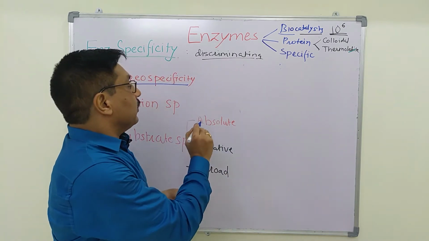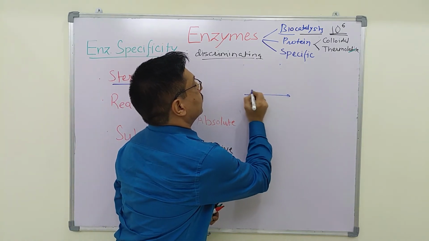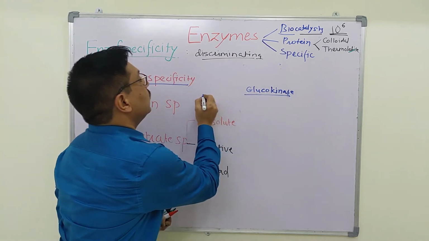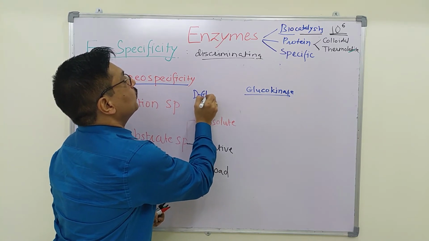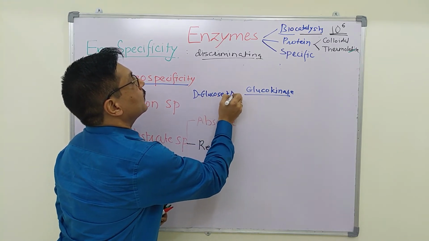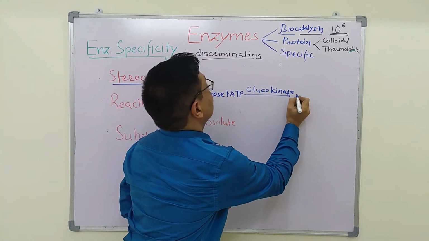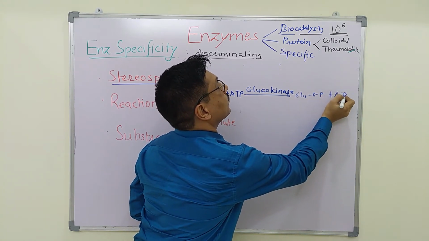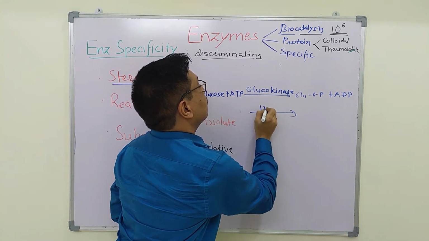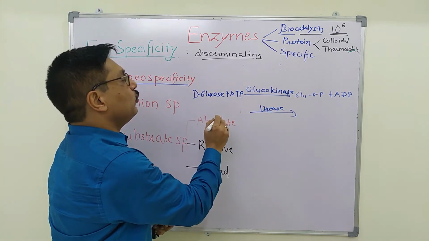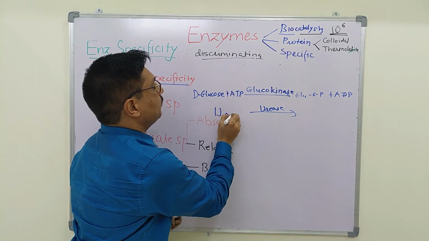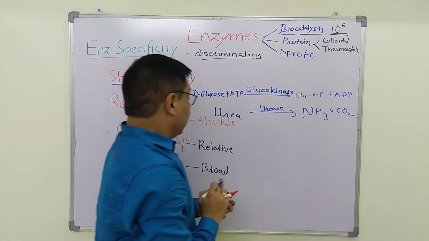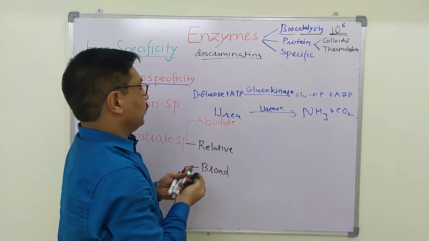And an example is glucokinase. Glucokinase will act only on D-glucose to convert it into glucose 6-phosphate. Urease is absolutely specific for the substrate urea, and it will convert it into ammonia and carbon dioxide. This is absolute substrate specificity.